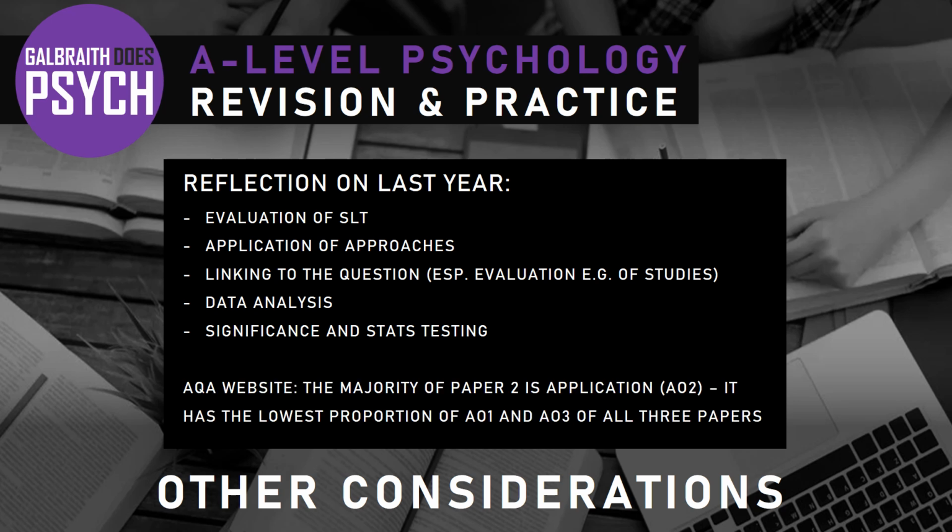Okay, the other comment on paper 2 generally is that it is mostly application. Yeah, so straight from the AQA website, you'll see the breakdown of when the different skills are tested, or the proportion that's tested. And you will see that paper 2 is very AO2 heavy. So do expect scenario questions, but that also is there because of the research methods, and there's a lot of application in there. So look out for little bits in the question, things like, in the context of this study. Yeah, easy marks lost otherwise.